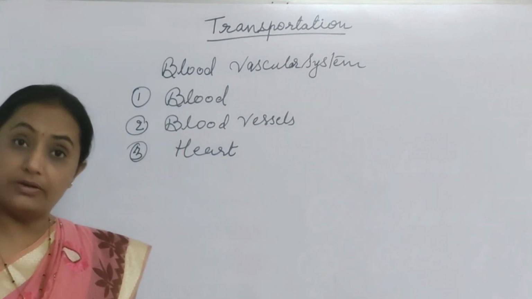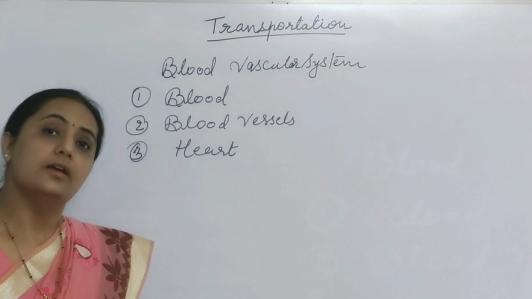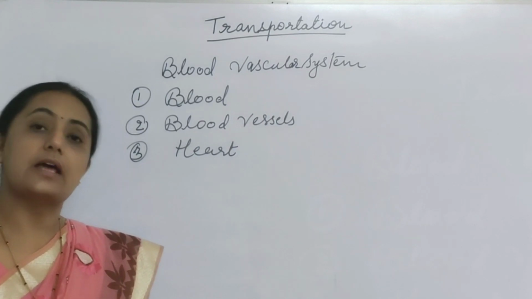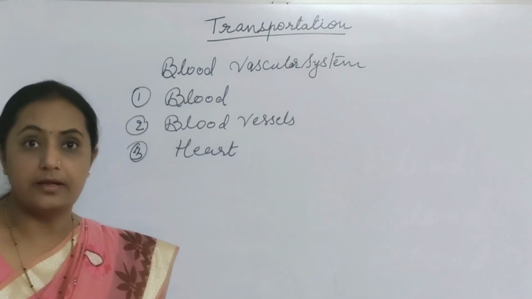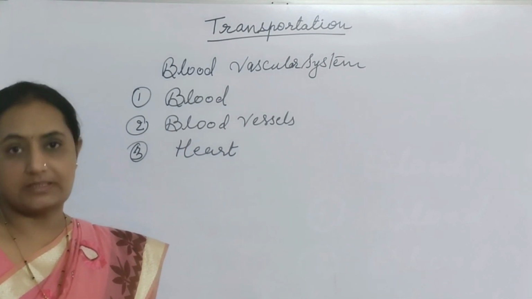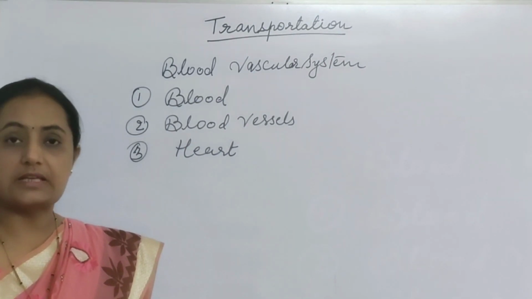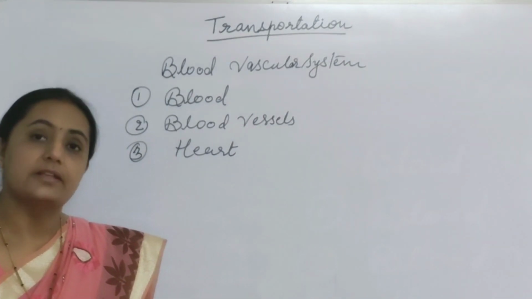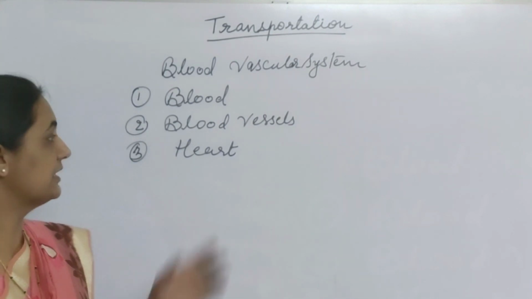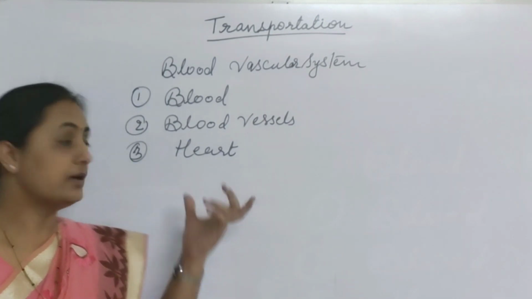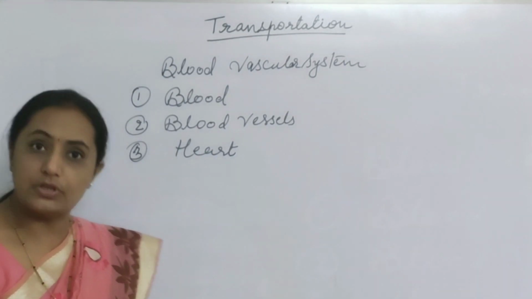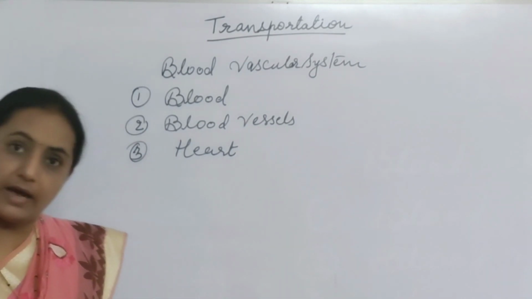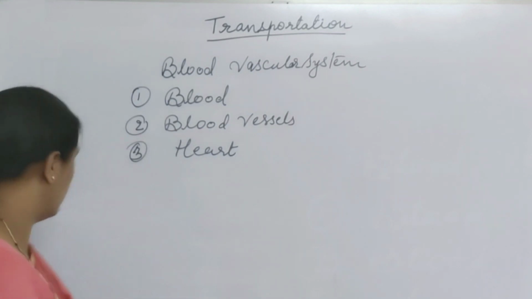Then we will study blood vessels, as in human beings we have a closed circulatory system, that is, all the organs are not floating or embedded in blood. Blood passes through vessels, tube-like structures called blood vessels. So we will study various blood vessels, a comparative study of blood vessels. We will also study the heart, the pumping organ, which has the main role in the process of circulation. We will study the mechanism of pumping of the heart as well as the structure of the heart. So first we start with blood.